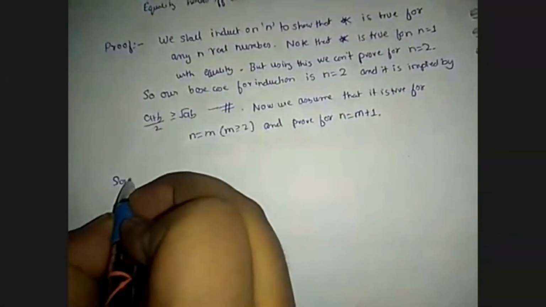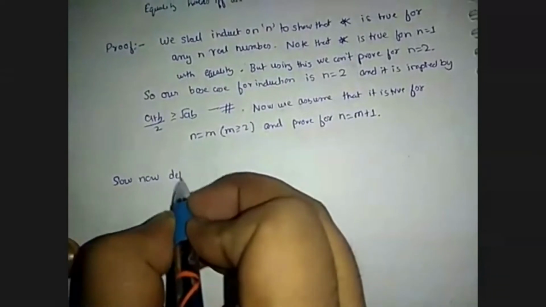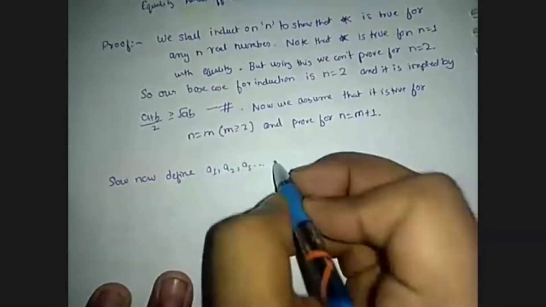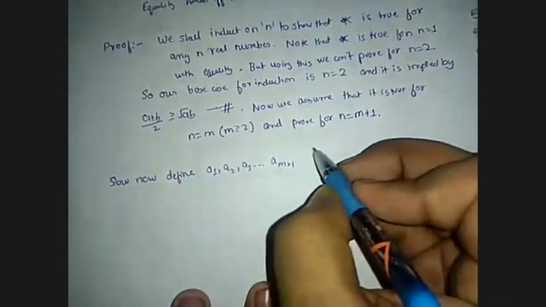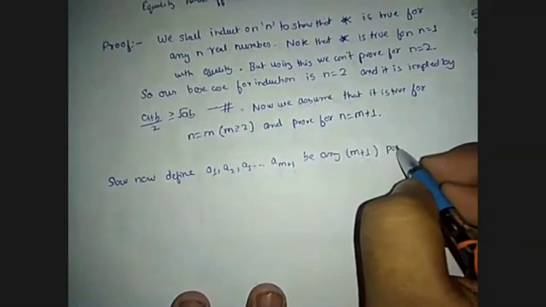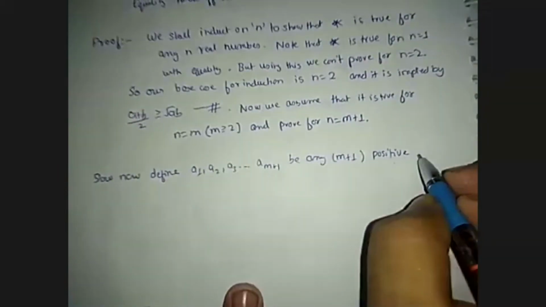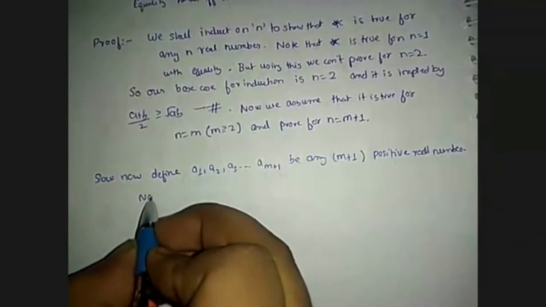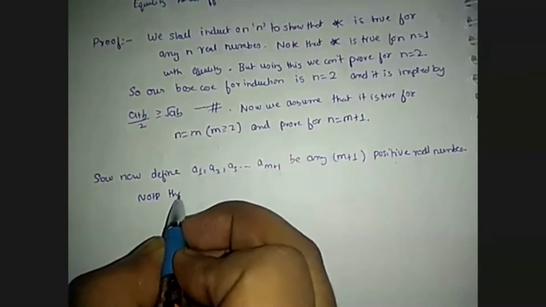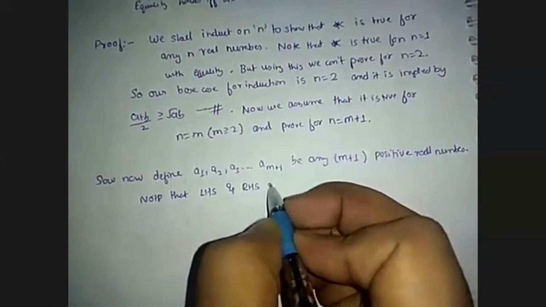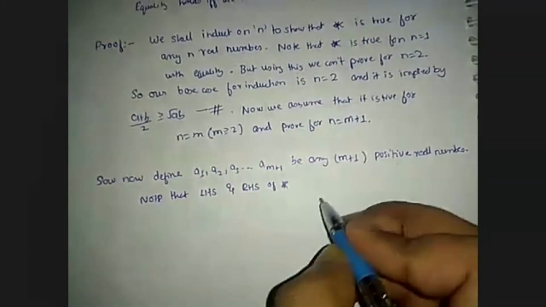So now define a1, a2, a3, up to am plus 1 to be any m plus 1 positive real numbers. I am again saying positive real numbers. Note that the LHS and RHS of star, I am again saying that's the above inequality, does not change